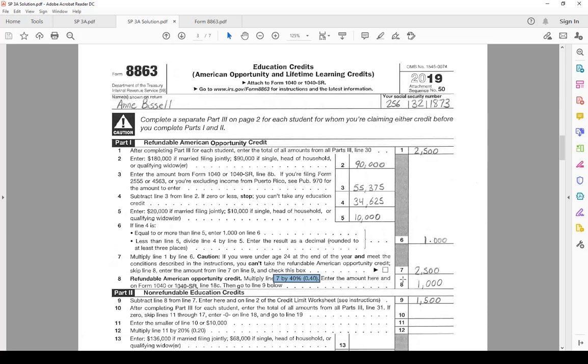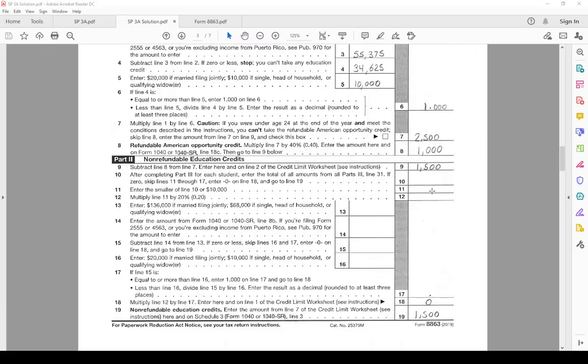So 40% of 2,500 is 1,000, and then the remaining 60% falls under non-refundable credit, 1,500. And the total of these 1,000 and 1,500 equals 2,500, right? But it's split between 40% refundable and the remainder non-refundable. It says enter here and on line 2 of the credit limit worksheet. So let's go to the credit limit worksheet.